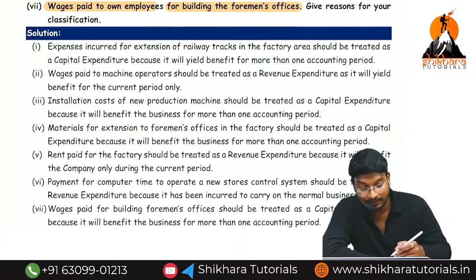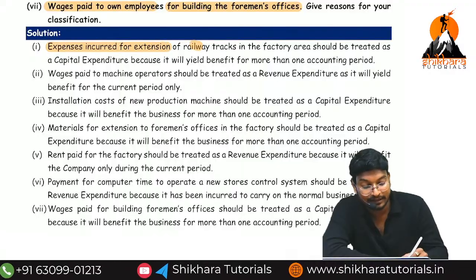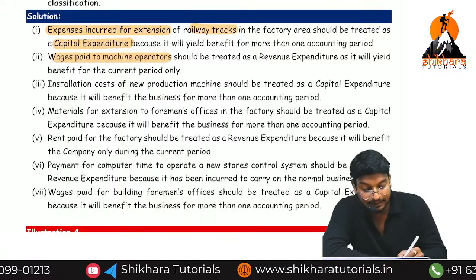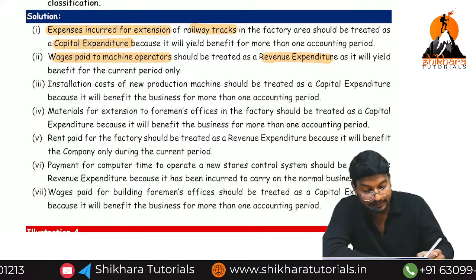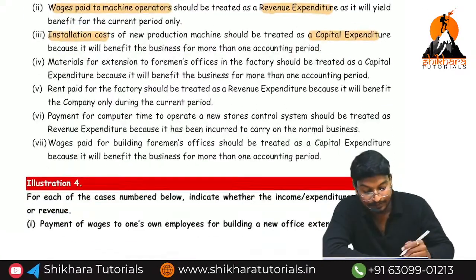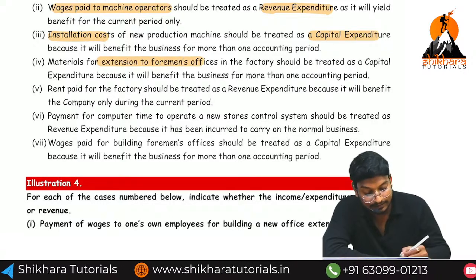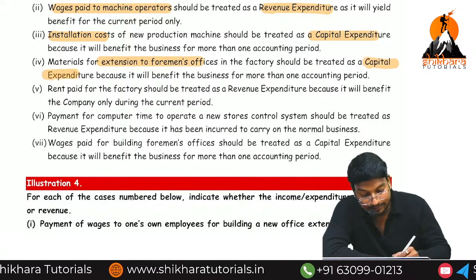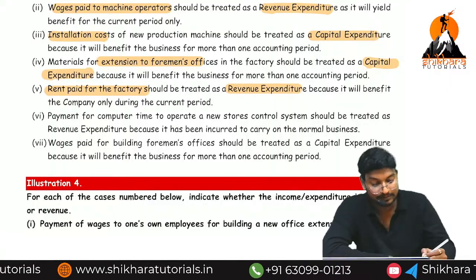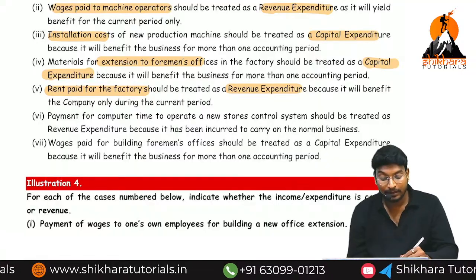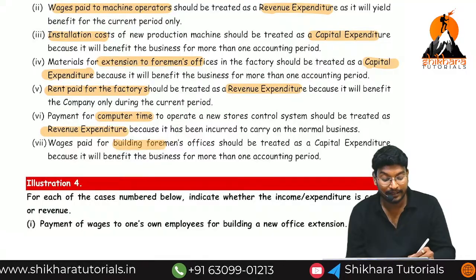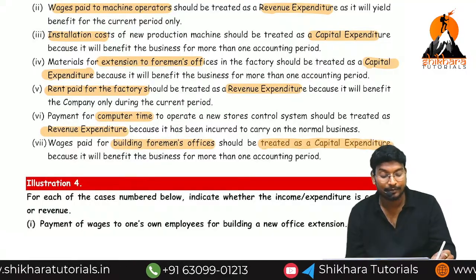Expenses incurred for extension of a railway track is called capital expenditure. Wages paid for a machine operator is called what? Revenue expenses. Installation cost is called capital expenditure. Material for extension of a foreman's office is called capital expenditure. Rent paid for the factory is called revenue expenses. Next one, payment for computer time is called revenue expenditure. Wages paid for the building of the foreman's office should be treated as capital expenditure.